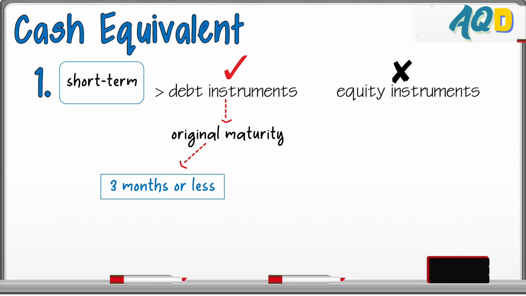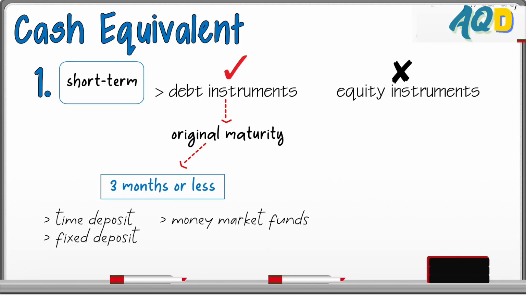Short term, so 3 months or less, cash equivalent. Examples, if they qualify: time deposit, fixed deposit, money market funds, BSP treasury bills, and certificate of deposit. These instruments, if their original maturity is 3 months or less, are cash equivalents.